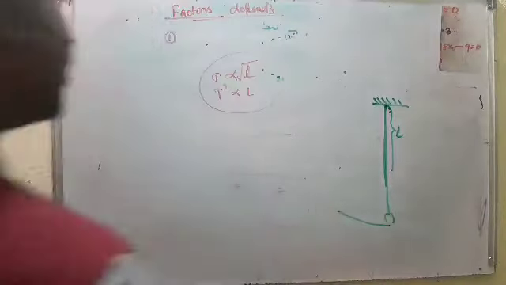This is the string and this is the metal bob. Earlier the length was up to this point, but due to expansion, it now becomes up to this point, because it is made of metal and on heating it expands.